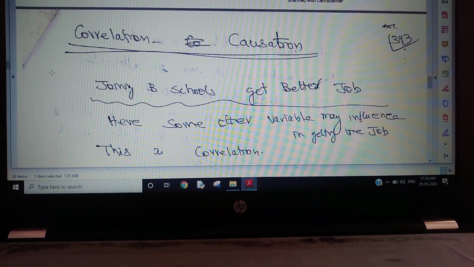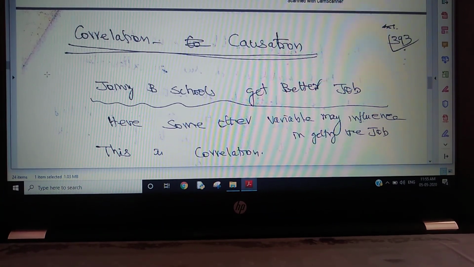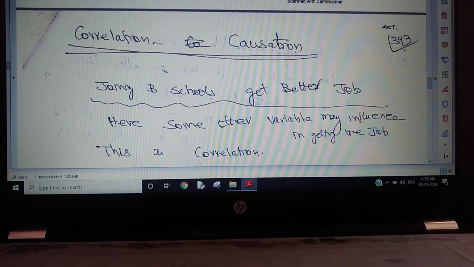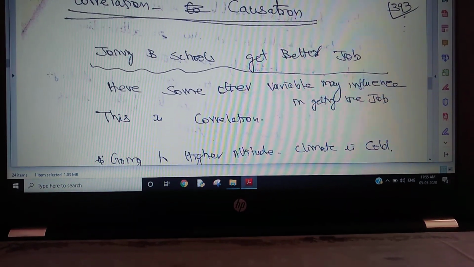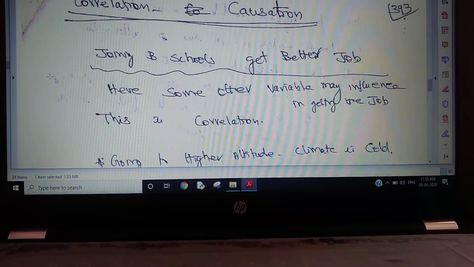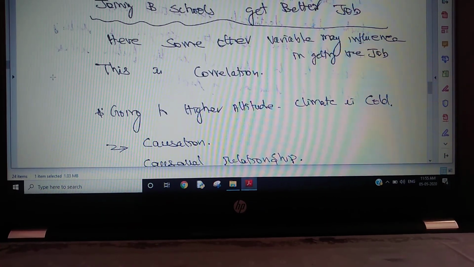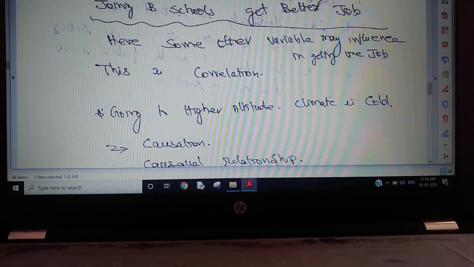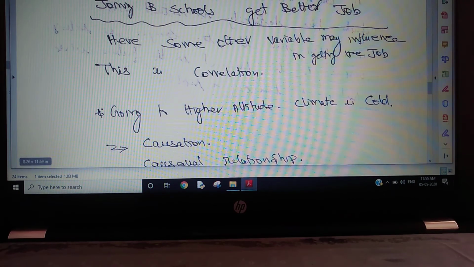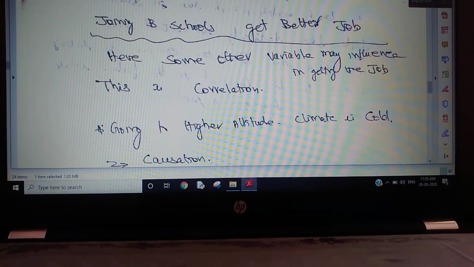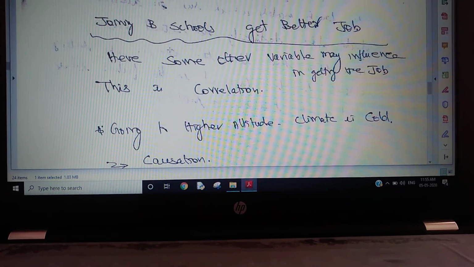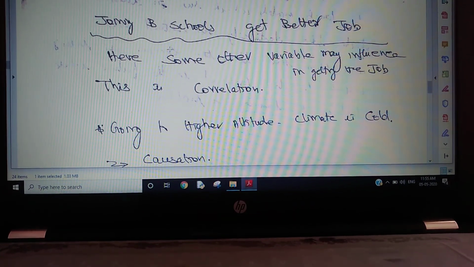Maybe the student's intellectual capability, or the company's need for a particular candidate or employee, or there may be other reasons also. So some other variable may influence getting the job. This is correlation. Joining this B school is one of the reasons, but it is not the only reason.